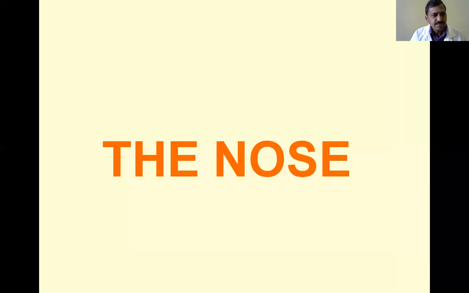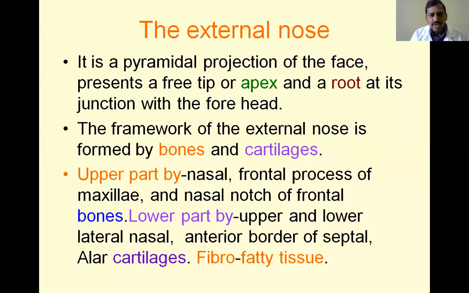Next, today we are going to discuss the nose. The nose contains the external nose and the nasal cavity. The external nose is a pyramidal projection on the face, and it gives beauty to the face. It has a free tip or apex. Next is the root, which is connected with the frontal bone.